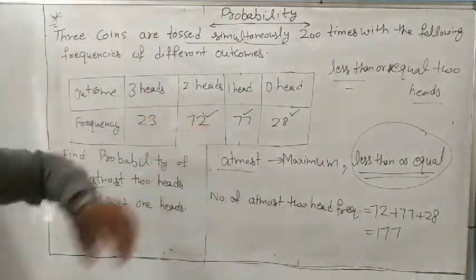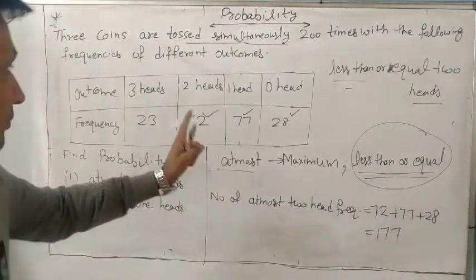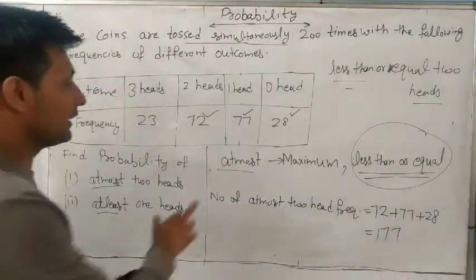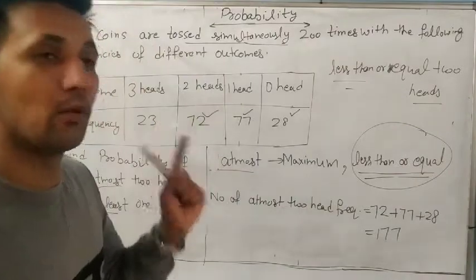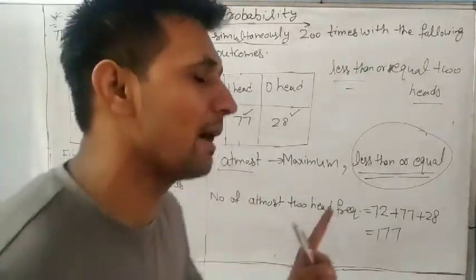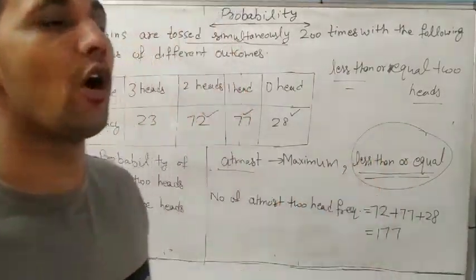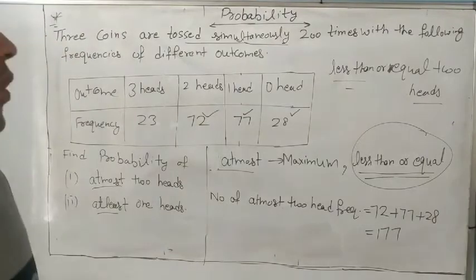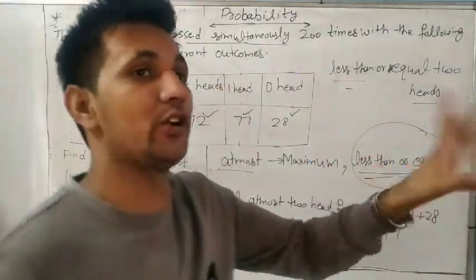Understand it? Now we will find the probability of this. So note down: what is the meaning of at most? At most means maximum or less than or equal. Either you can say that. One more meaning: not more than 2.